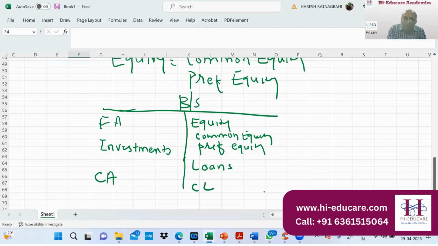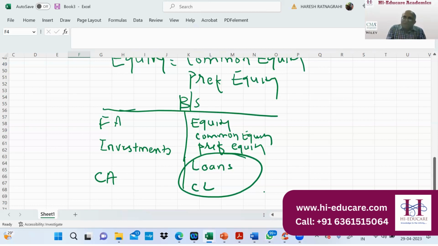Now obviously, at the time of winding up, when the company winds up, the first preference is external liabilities. These are all external liabilities. After paying the external liabilities, the preference equity gets the chance to get the money, right? If I am lending money to the company and I see the preference equity, at least I am safe, right?